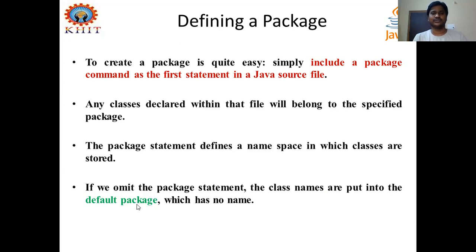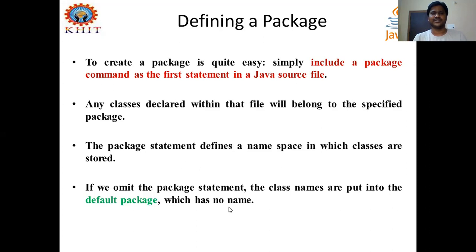But whenever you use a package statement in your Java programs as the first statement, then the classes and interfaces you define with this package statement all become part of the package with the name you define, right? The default package does not have any name, but the packages you define definitely have names.